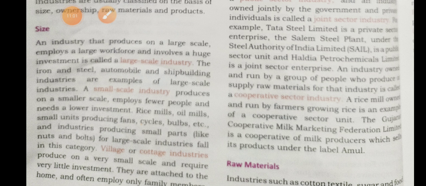What is a capital goods industry? Industries that produce things like iron and steel, heavy machines, engineering goods, cement, etc. These products are used by other industries. Without these products, other industries cannot survive. So these industries are called capital goods industries. And what are consumer goods industries? Some industries produce things required for the daily life of people. Examples are textiles, cosmetics, paper, food products, etc.